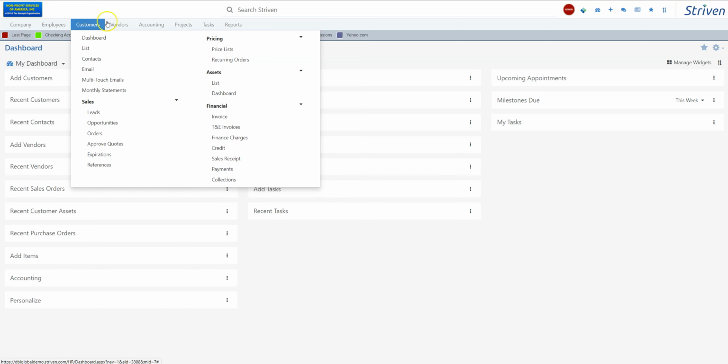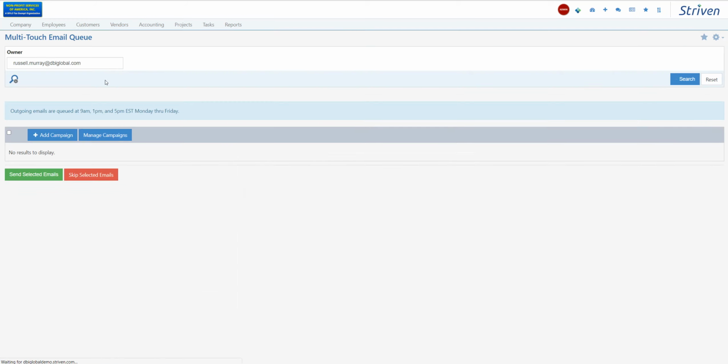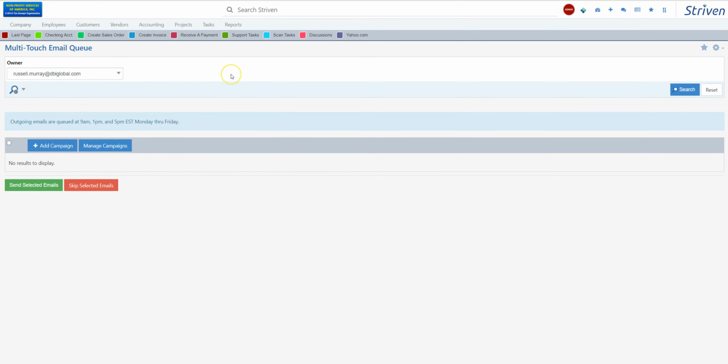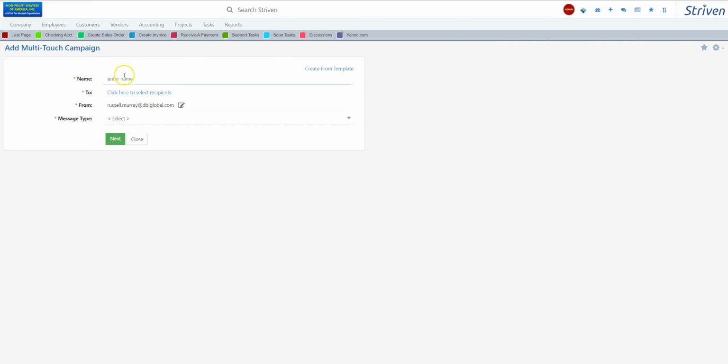So in Striven, we have something called the multi-touch. You can set up email campaigns, where you type up a message and send it out. You just name your donor campaign, and then select the recipients that you want.